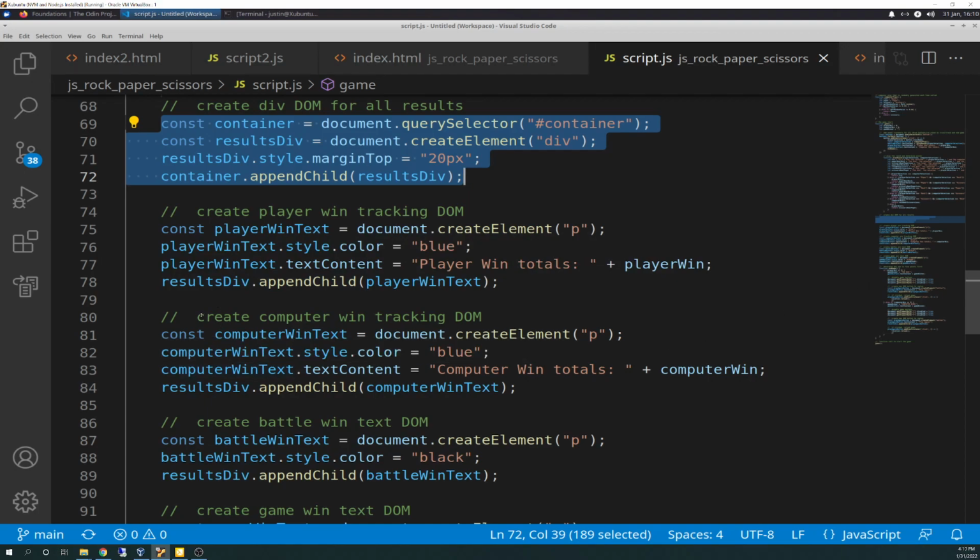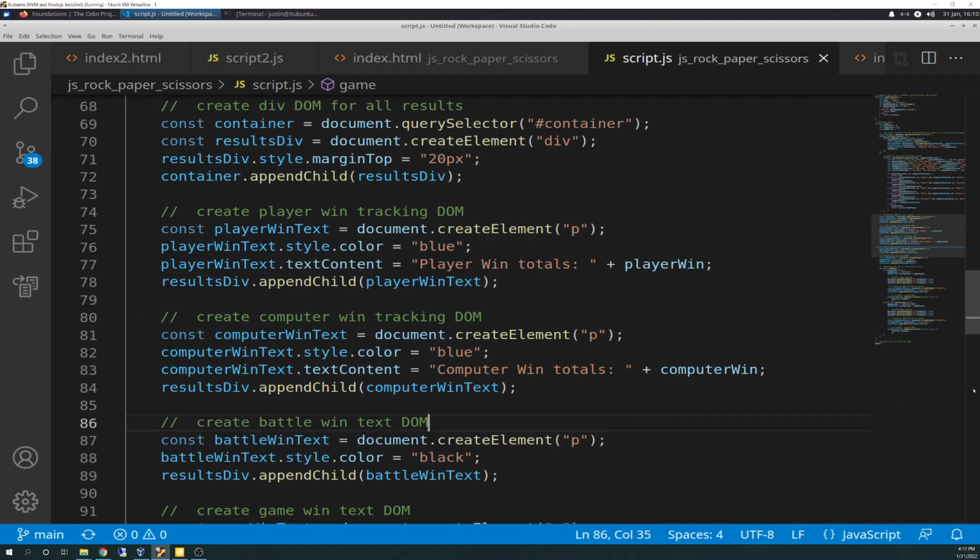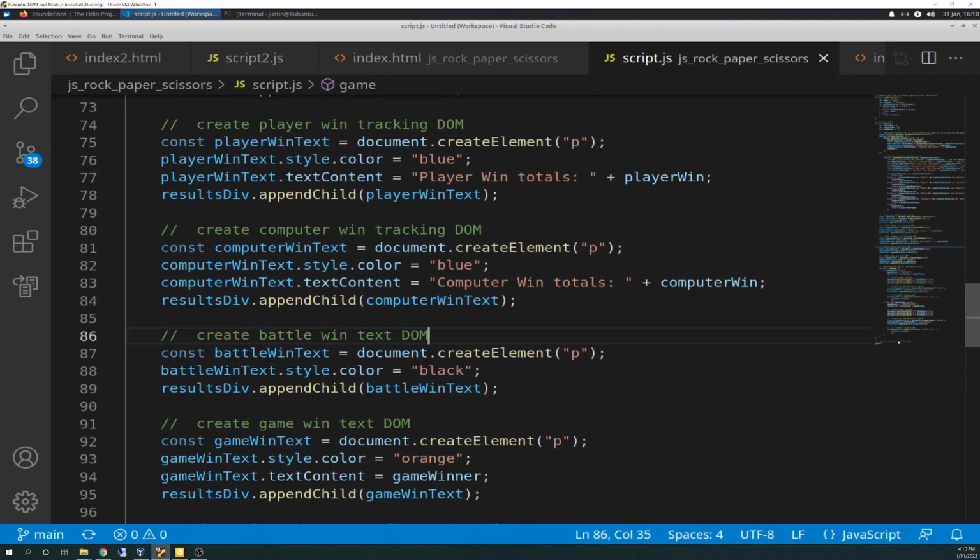This does the exact same thing as the previous one, except we're creating one for computer win, and we're calling it computerWinText. That's pretty much the only difference. I originally had them together, but I couldn't get it to work with two text contents, so I separated them out, created another P element, and called it computerWinText. This one creates the battle text. This is what we already went over.